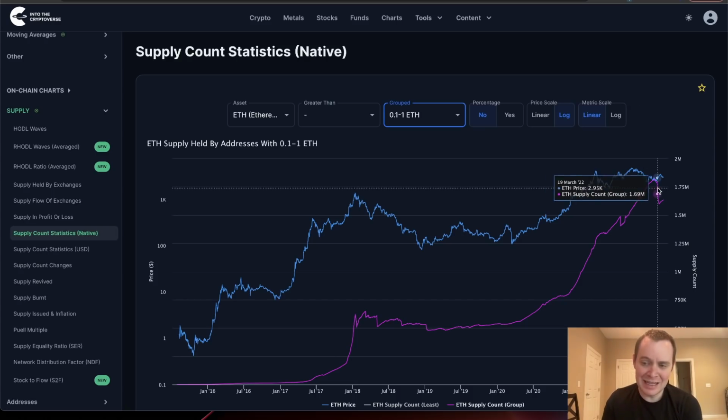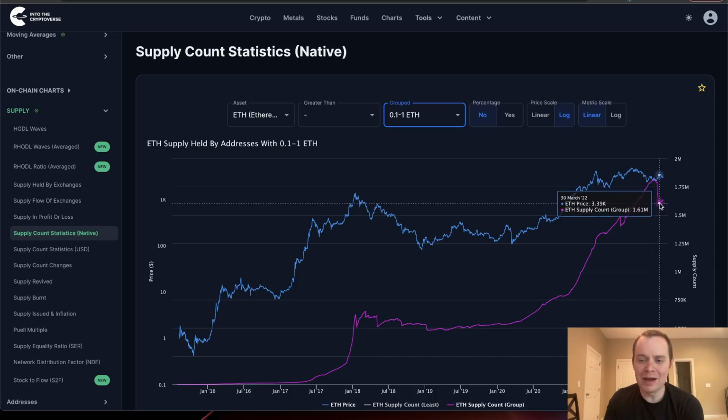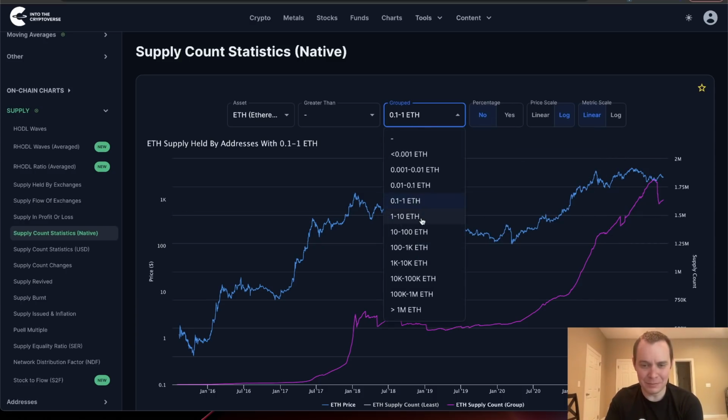But you can see that starting early March, so about a month and a half ago, there was a sharp decline in the amount of ETH held in wallets holding between 0.1 and 1 ETH, and it only started to recently move back up again in early April. Again, this is just what the chart says. I don't control what it says. I just want to communicate with you what it does say.